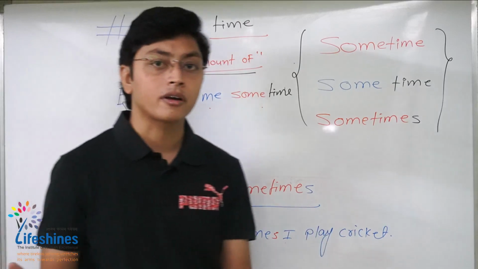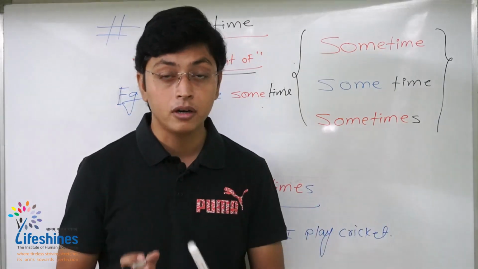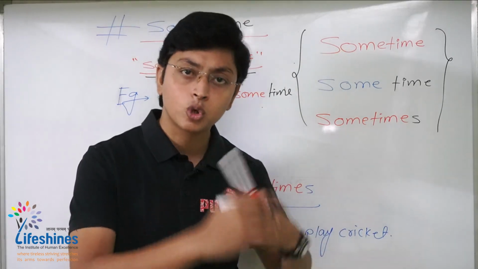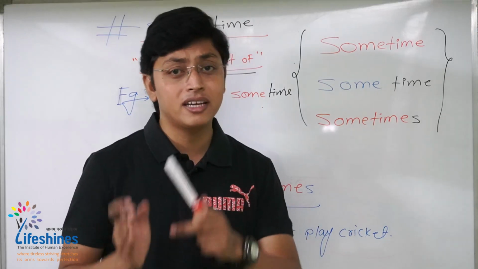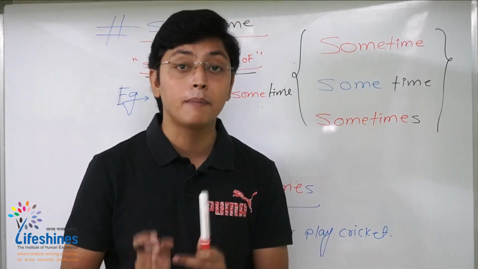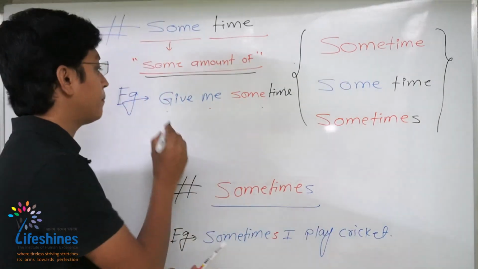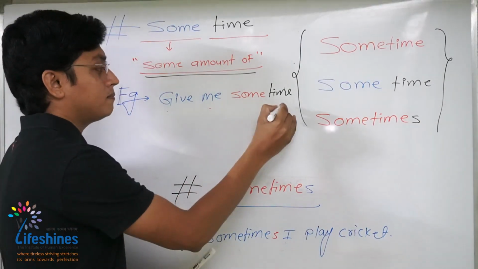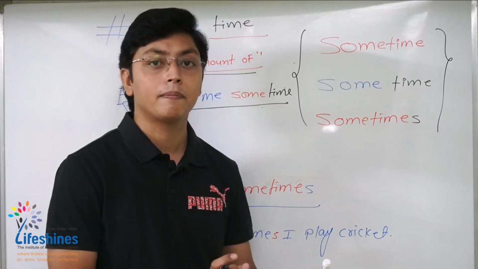It can be anything: some food, some amount of food, some water, some amount of water, and so on and so forth. The same way, some time means some amount of time. For example, give me some time, it means give me some amount of time.